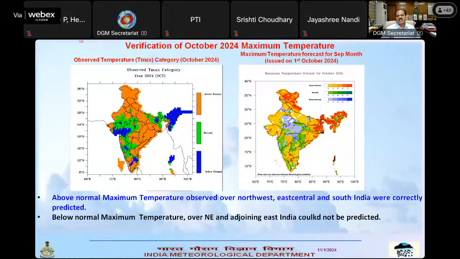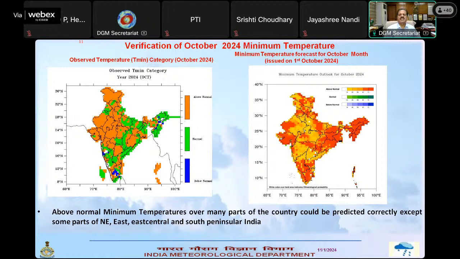Now let us look at the verification of the temperature forecast. This is the maximum temperature forecast. On the right hand side is the forecast temperature, and left hand side is the actual temperature. If I compare both these diagrams, they are almost agreeing with each other except the northeastern states, say Assam, Meghalaya, Nagaland, Manipur, Mizoram, Tripura, and adjoining West Bengal, some parts of Bihar, where it was predicted that it will be above normal, but it has become below normal temperatures. Otherwise, in the remaining parts, it remained almost as predicted.